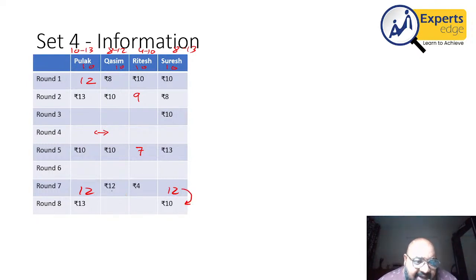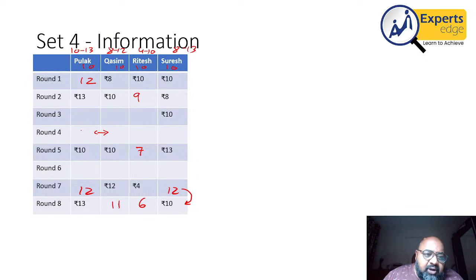Now, if Kasim won 2 rupees, his value will become 14, which is not possible. Therefore, Ritesh will be winning 2 rupees and therefore becoming 6 rupees. Pulak is winning 1 rupee, so someone has to lose 1 rupee. That will be Kasim, and therefore his value will be 11 at the end of the 8th round. So 1, 2, 3, 4, 5. 5 columns are done. We have to look at the other columns now.